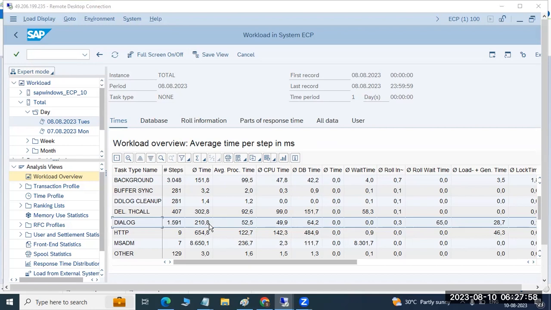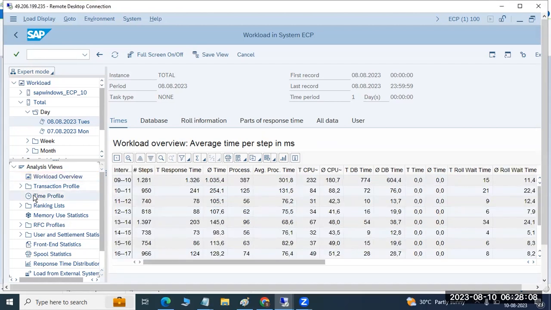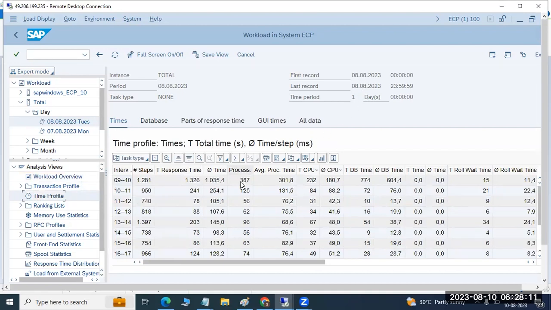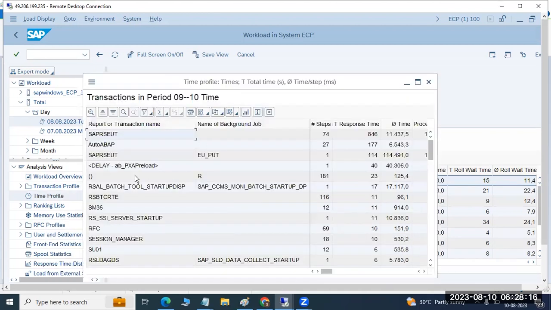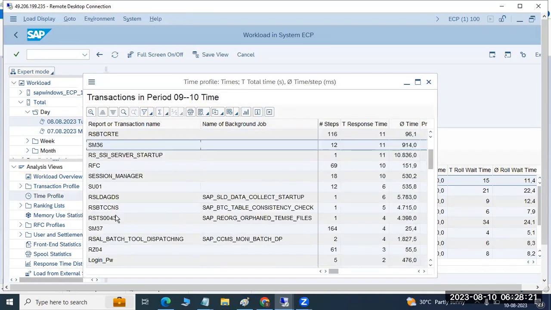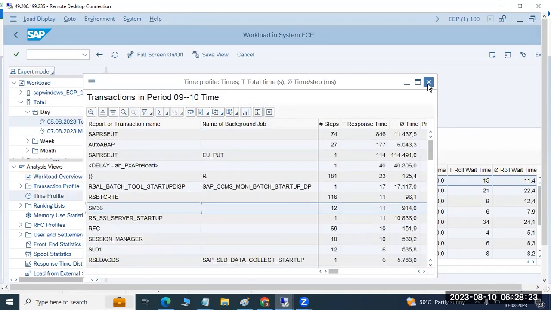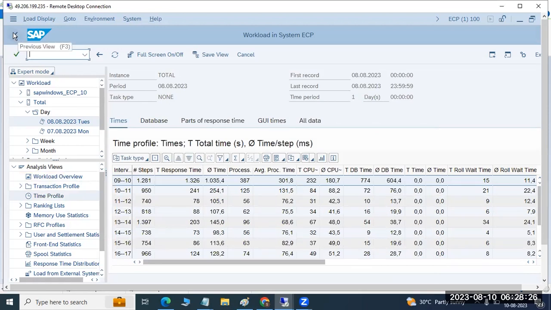In ST03, whenever the response time is very high, we need to check what has been executed yesterday, which users, and so on. If you go to the transaction profile and time profile, you will come to know what happened yesterday, why each hour had a long step, how many transactions were executed in each hour, which user and which transaction code. All this information we will find from ST03. We already discussed all these things. I hope you guys are practicing all these transaction codes, right?